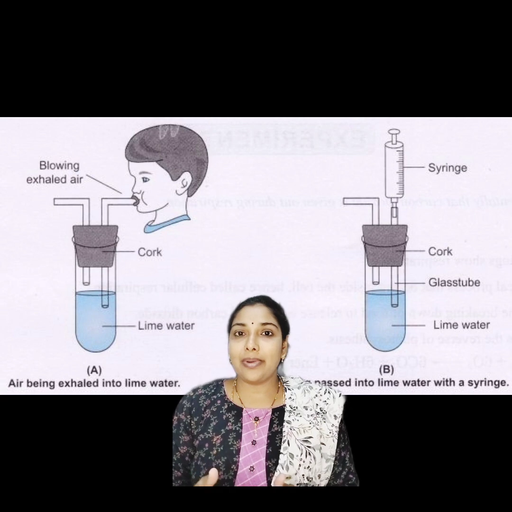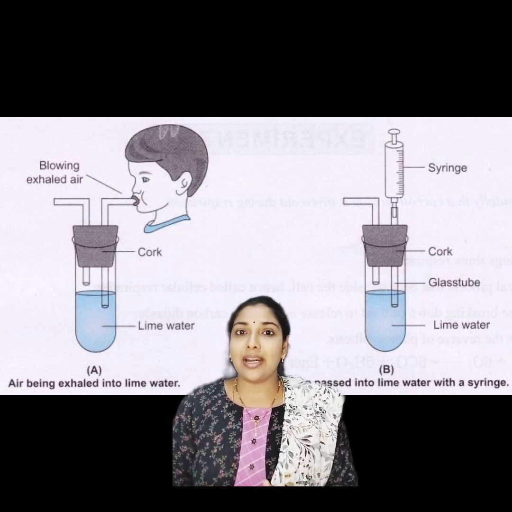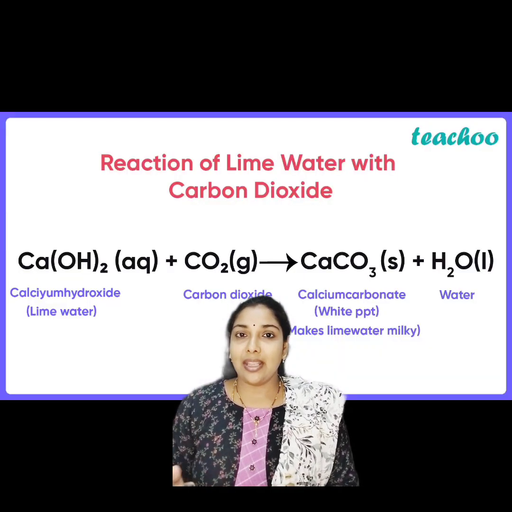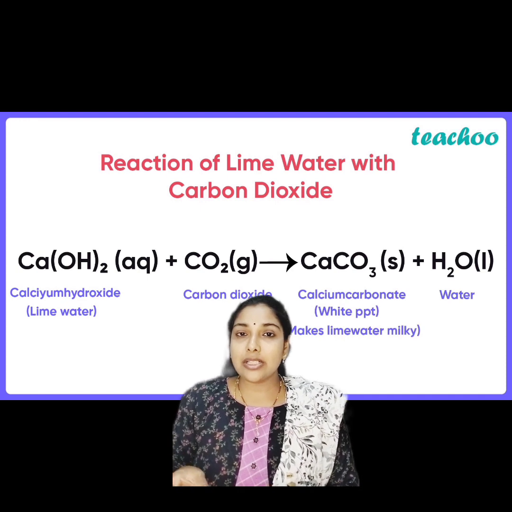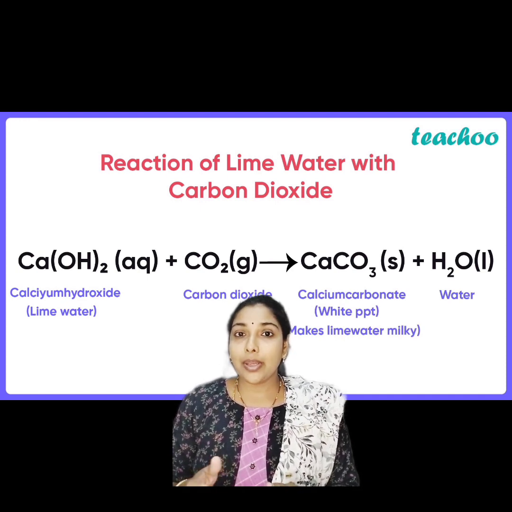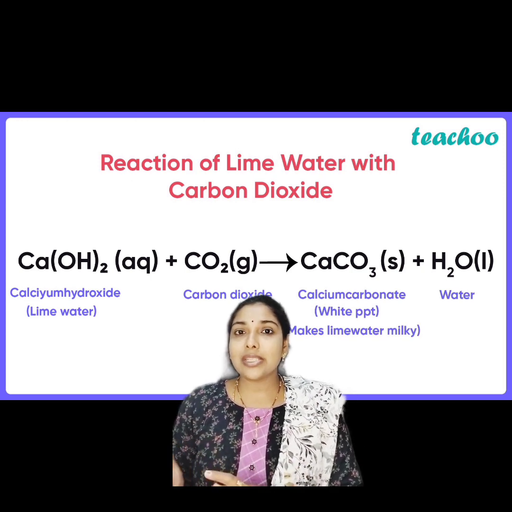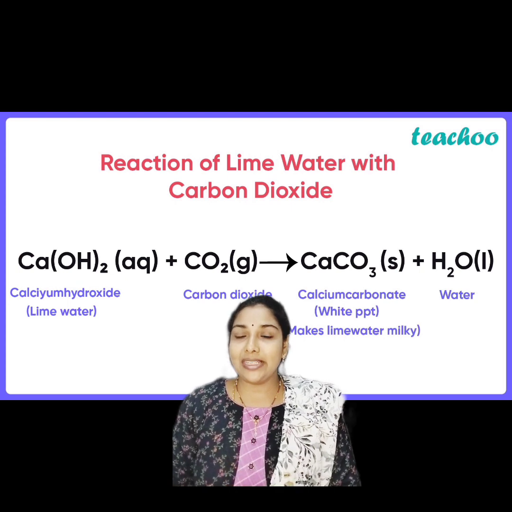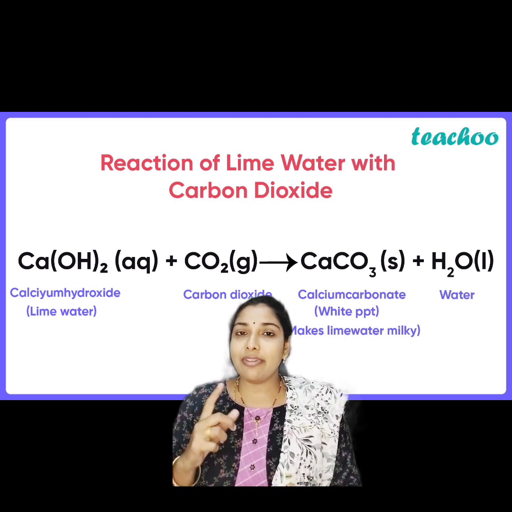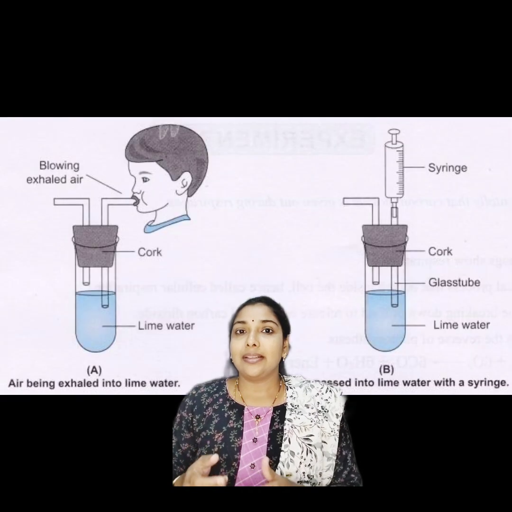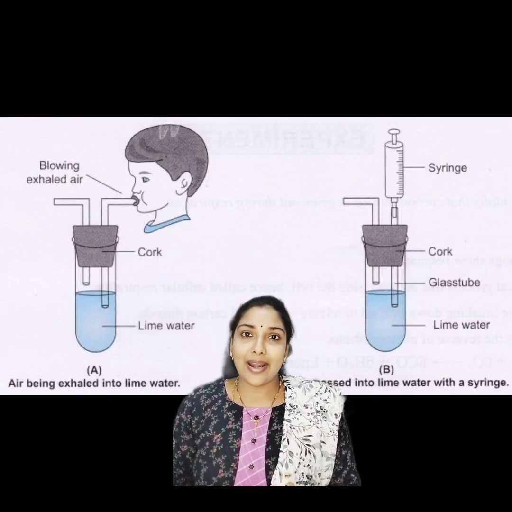So after some time, we can observe that in picture A, the lime water will turn milky, because in the presence of carbon dioxide, lime water converts into milky white in color. So it is proved that the boy is leaving out air that consists of carbon dioxide.